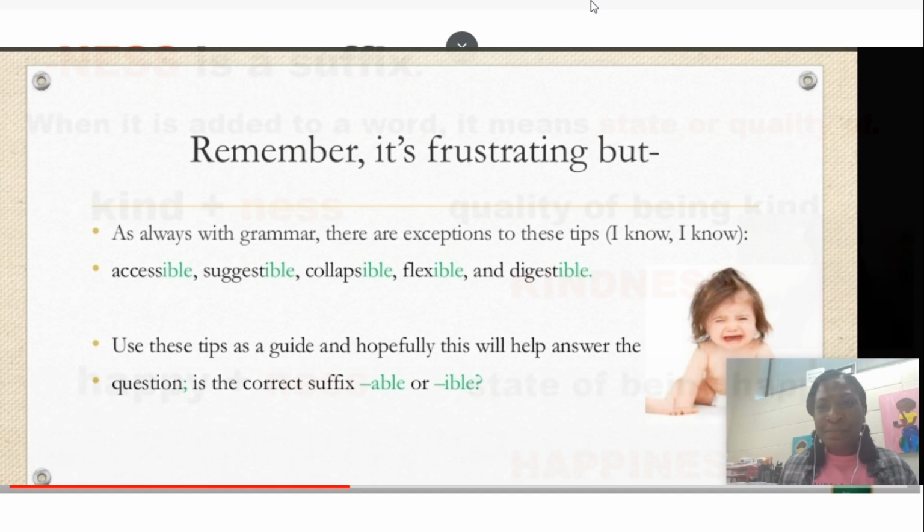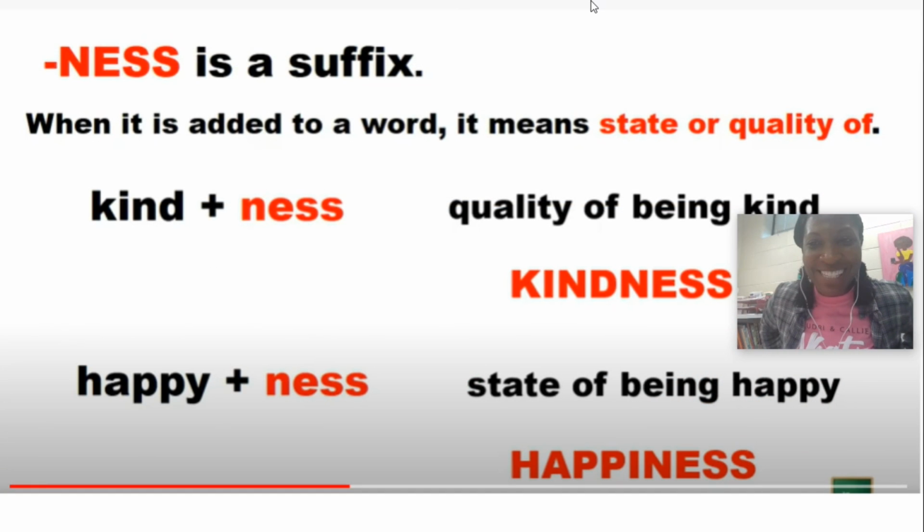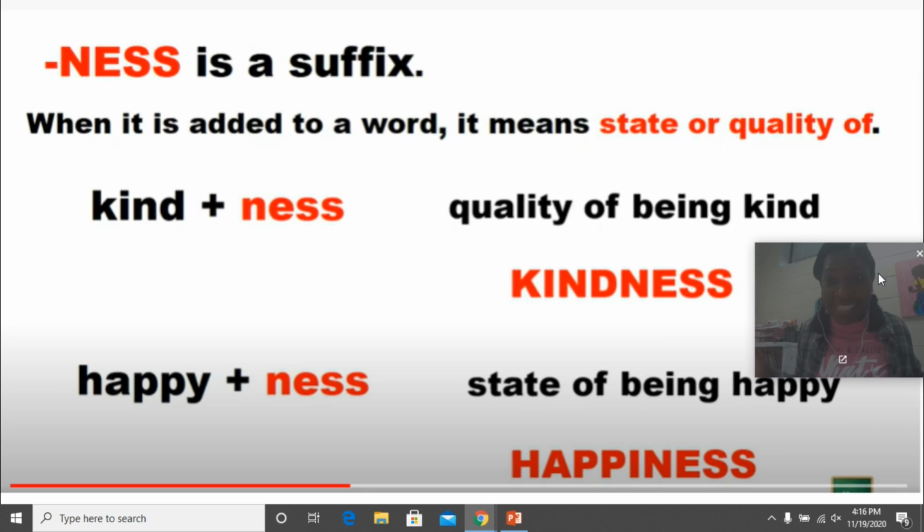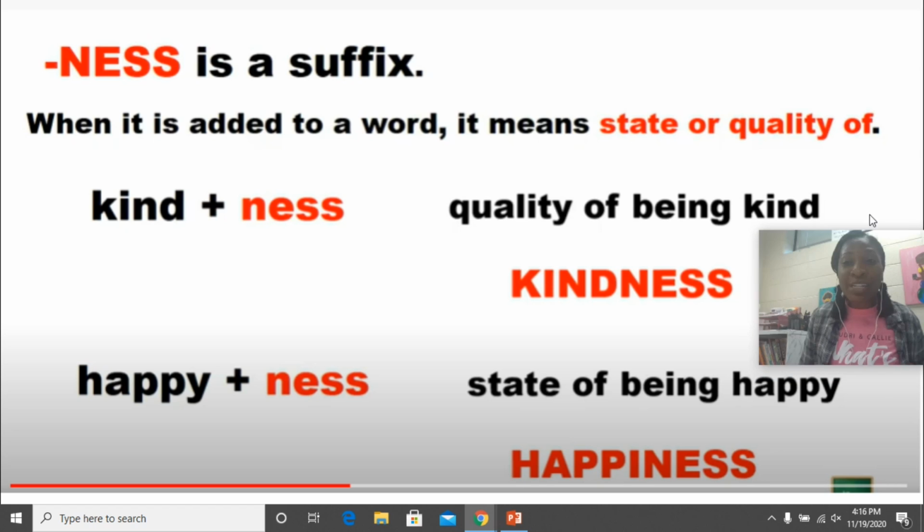Okay. Hey, everybody. Our next suffix is ness. Okay. So the ness suffix, it means the state or quality of, okay? For example, if we have kind plus ness, it means the quality of being kind. We all need to spread a little kindness around. And another thing we need to spread around is happiness. So happy plus ness, it's the state of being happy. And I hope that all of you have a little kindness in your heart and can spread a little happiness to others, okay?